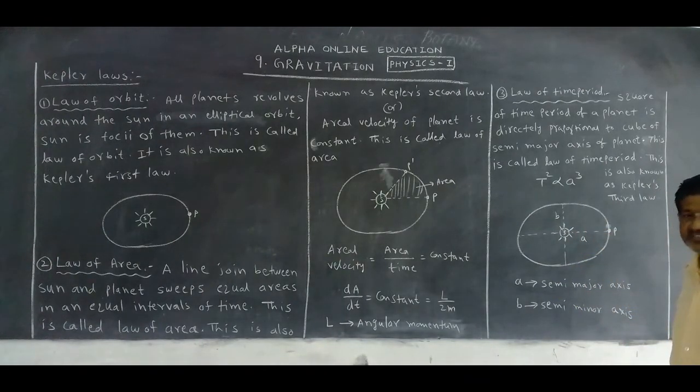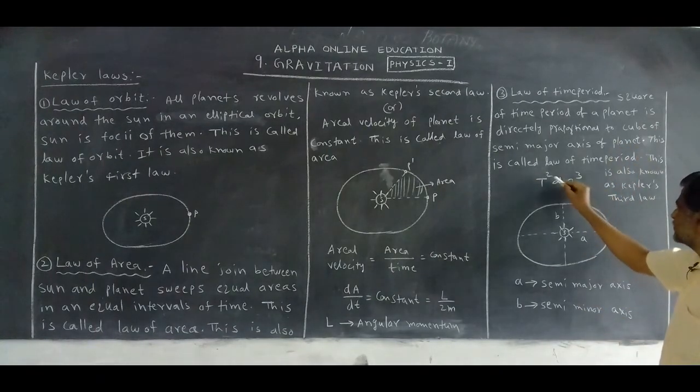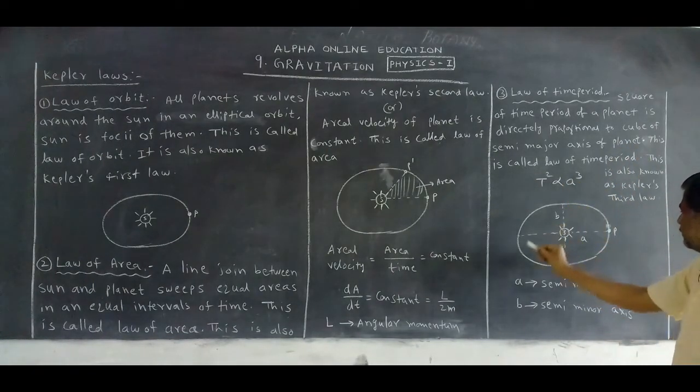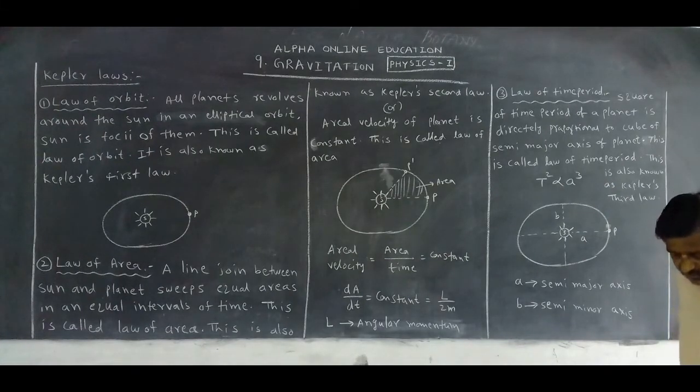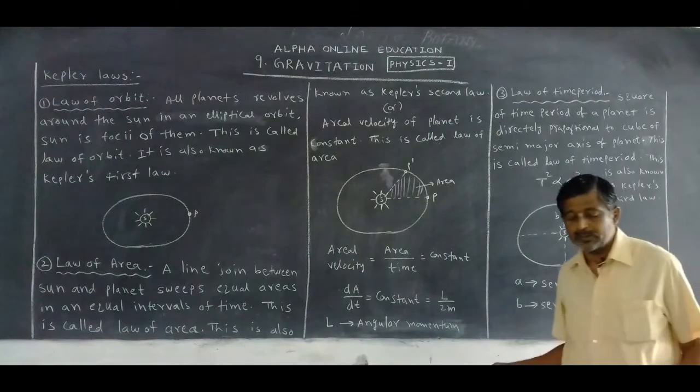What is Kepler's third law? The square of the time period of a planet is directly proportional to the cube of the semi-major axis of the planet. This is called Kepler's third law. Actually, it is called the law of time period. The mathematical expression for it is T square proportional to a cube.